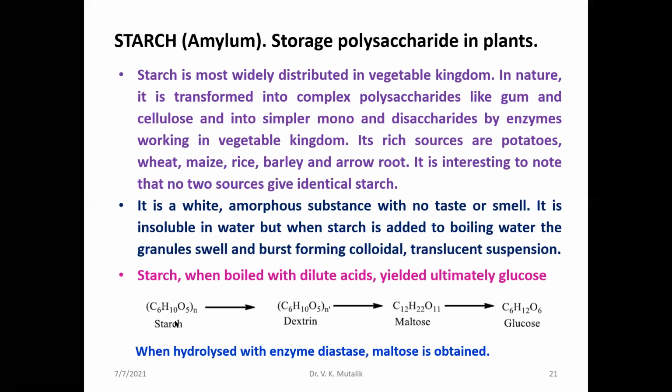Starch is degraded to dextrin, maltose, and glucose. When it is hydrolyzed with the enzyme diastase, you will get maltose. Later, the maltase enzyme is responsible for producing glucose.